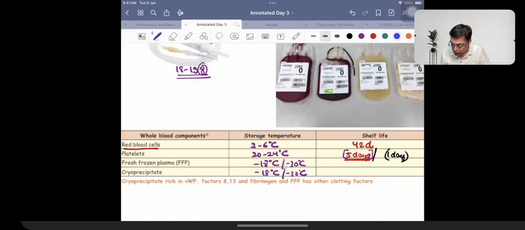Fresh frozen plasma is going to be having a shelf life of 1 year. 1 year. Same is for cryoprecipitate.